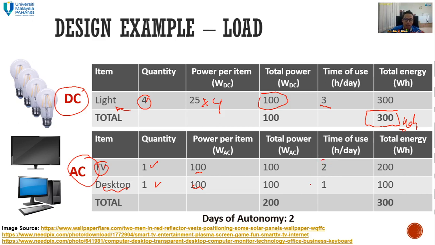Then your desktop, but you're going to do your work from home for only 1 hour. So that's why the total is 200 plus 100. Then you get again 300 watt hours for the AC type. So here you have 300 watt hours of DC energy, the load demand, and 300 watt hours for the AC.